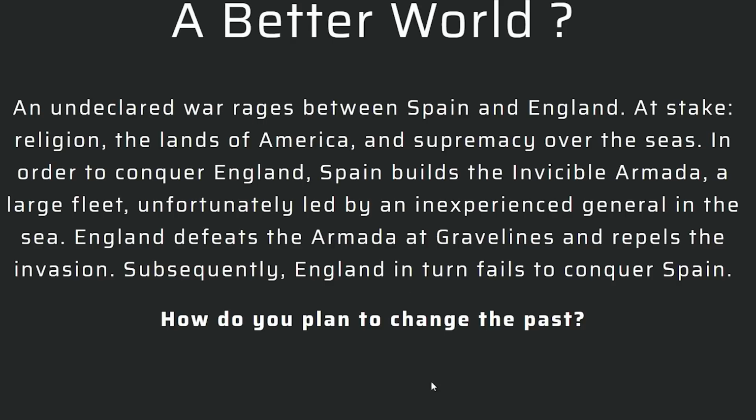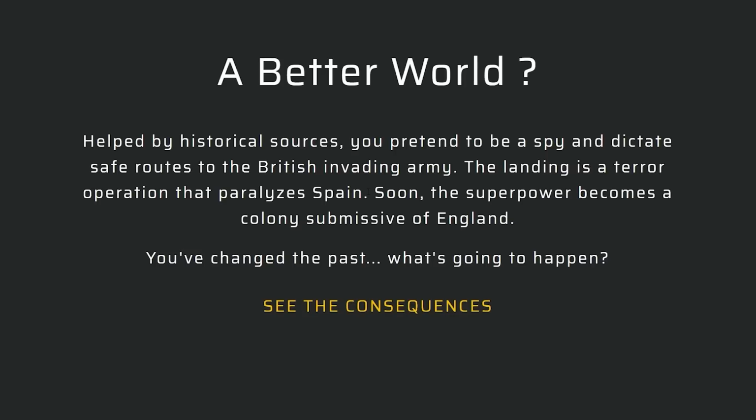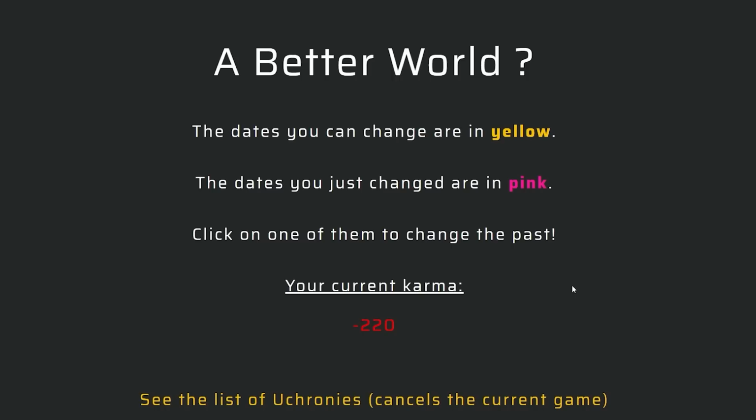I have two options here. I can make a really powerful Spain, or I can make England conquer Spain. In our timeline, England just defeated the Armada. This one would be completely different. So England now has a brand new colony on the Iberian Peninsula. It is now under their control. All right, I apparently made the world a worse place because of this.